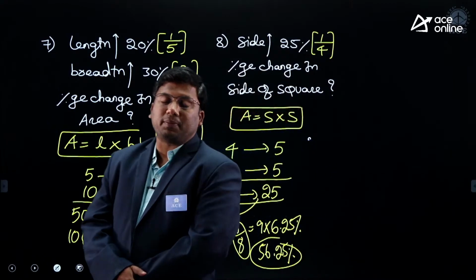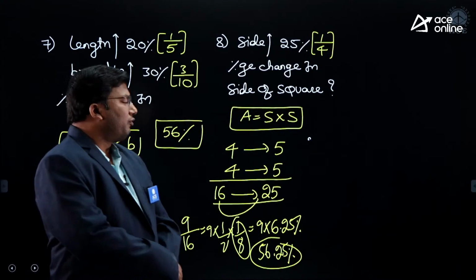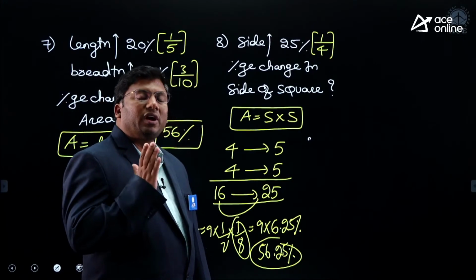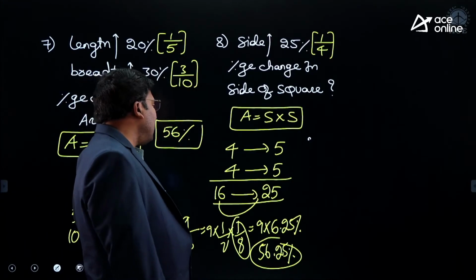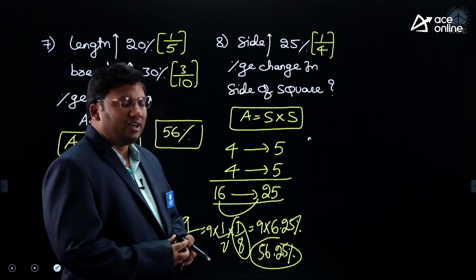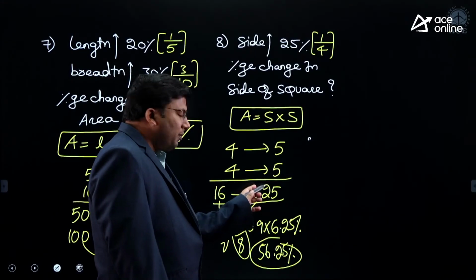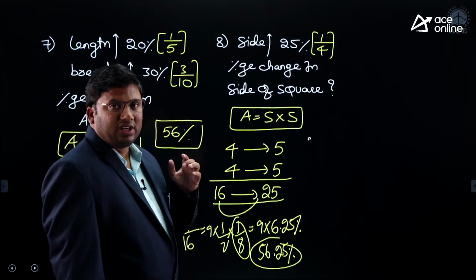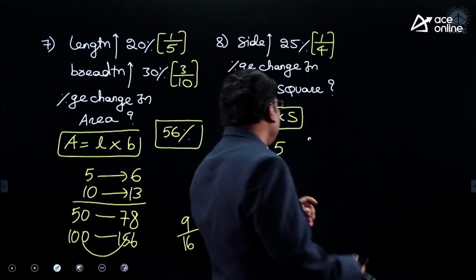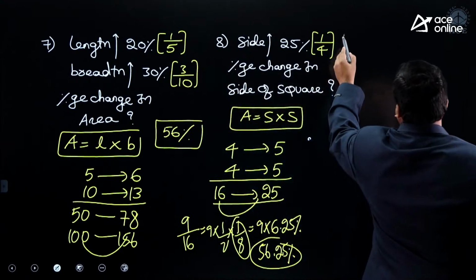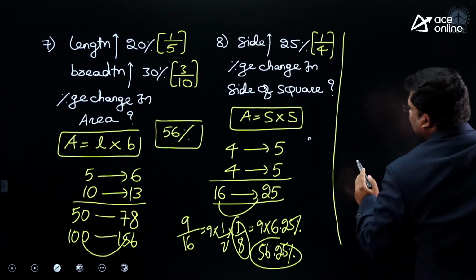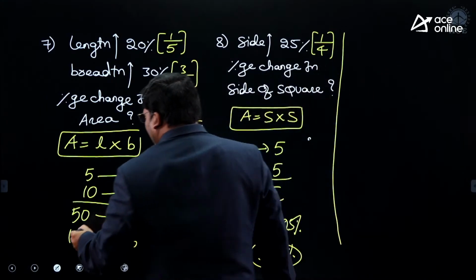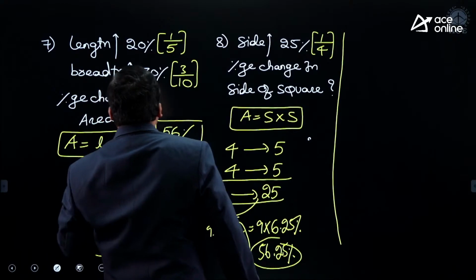Side increases by 25%. 25% is 1 by 4. On 4, 1 increase, 5. Again on 4, 1 increase, 5. 4 4s are 16. 5 5s are 25. 16 is becoming 25. Increase is 9. 9 on 16 is 56.25%. Is the idea clear? I hope you are understanding the flow one by one.